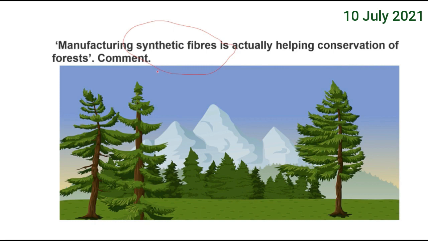But if we depend only on natural fibers, that means we need to cut the trees and destroy the natural environment. Paper is made out of wood. Cotton is again a plant product. Most of the items are made up of trees and other plants, and that means we have to destroy them.